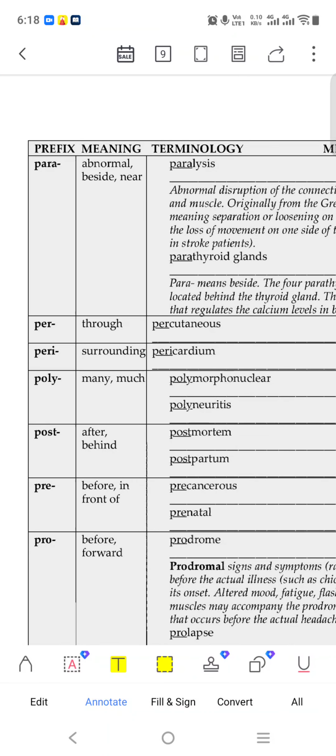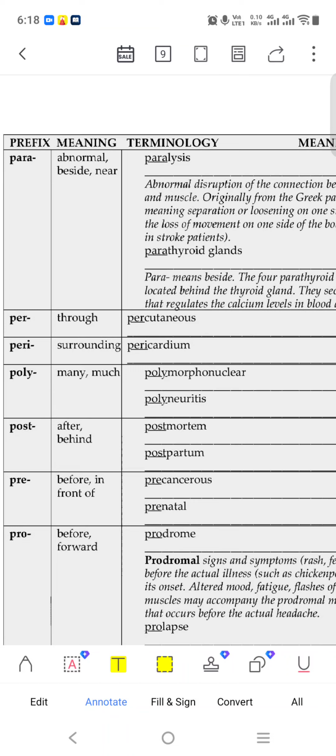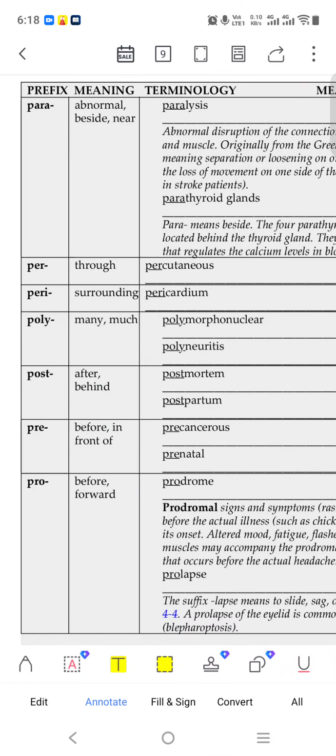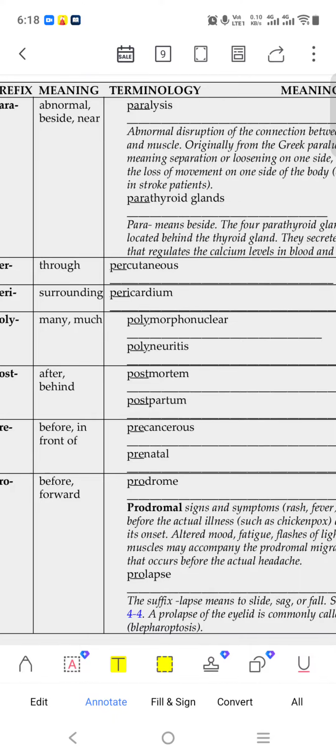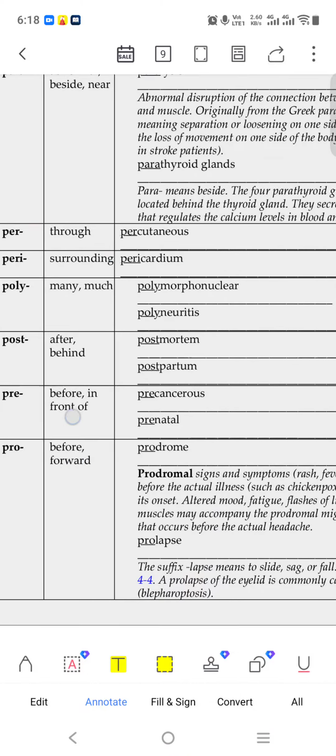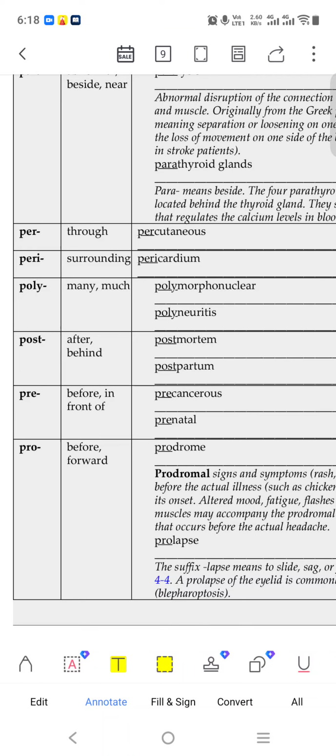Per means through, like percutaneous. Percutaneous means through the skin layer. Peri means surrounding. We know pericardium, the layer around the cardiac area. Poly means many, much. So polymorphonuclear means many forms of nuclei. Polyneuritis is inflammation of multiple nerves of the nervous system; neural means nervous.